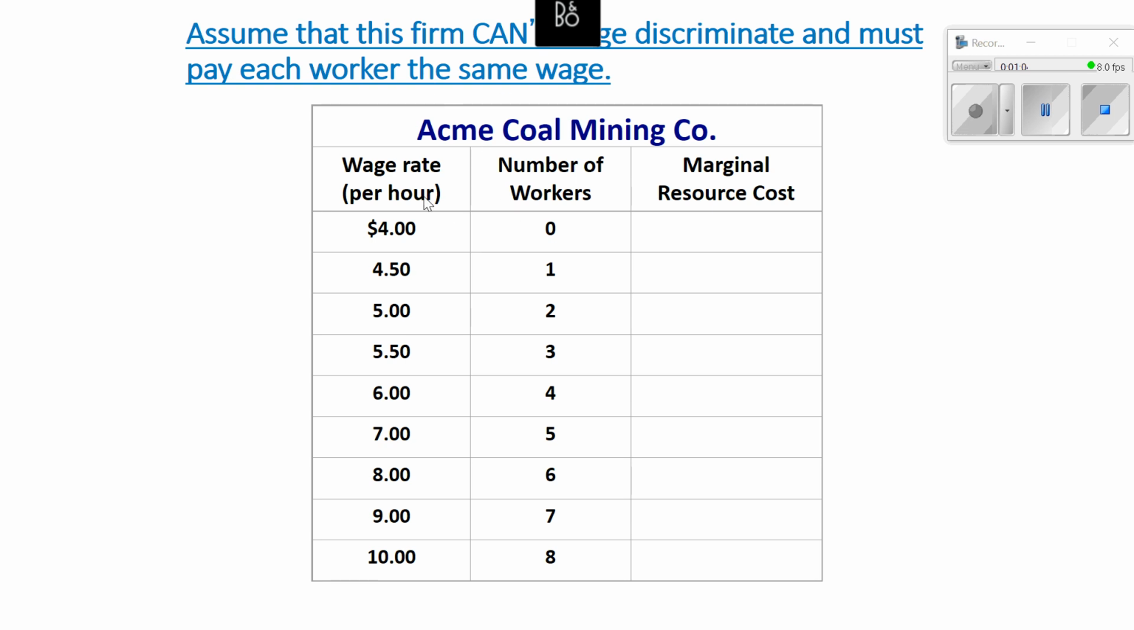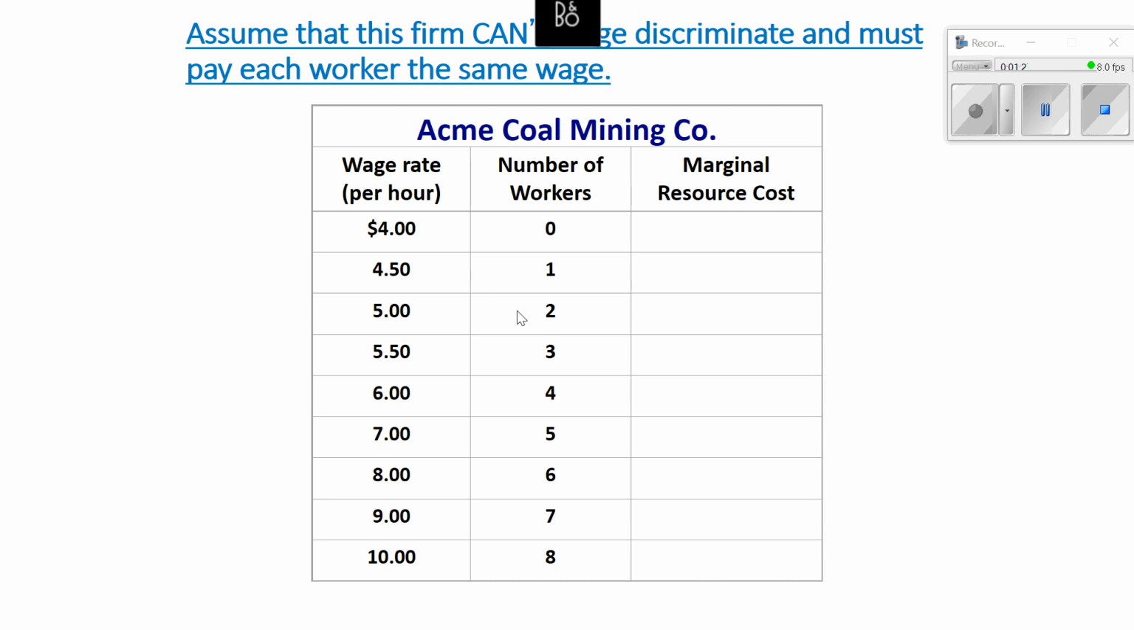So you'll see when the Acme coal mine offers a wage rate of $4 per hour, no workers are willing to supply their labor for $4. So what does the firm have to do to give people incentive to work? They have to increase the wage. So when they increase it to $4.50, one worker is now willing and able to work. If they want to hire more workers, they have to pay each additional worker more money.